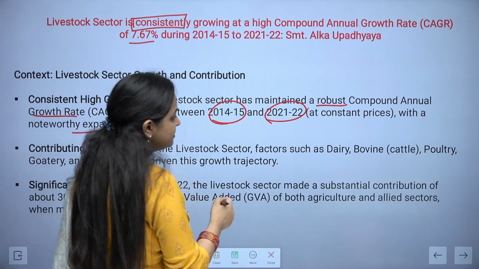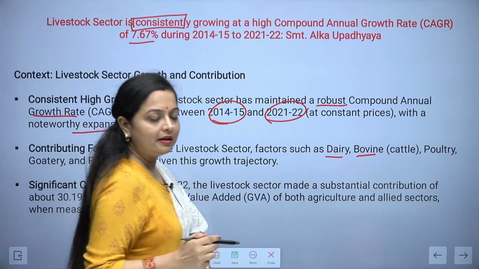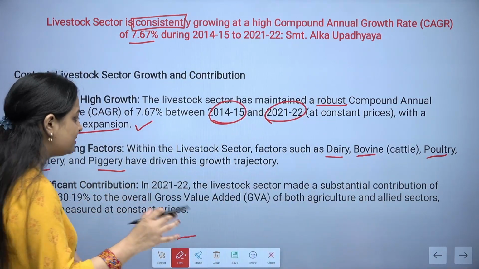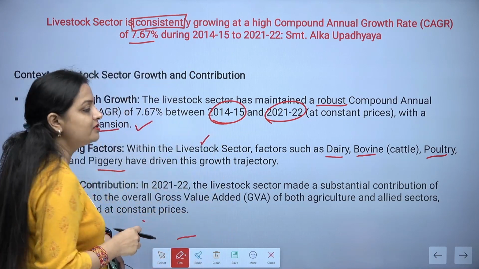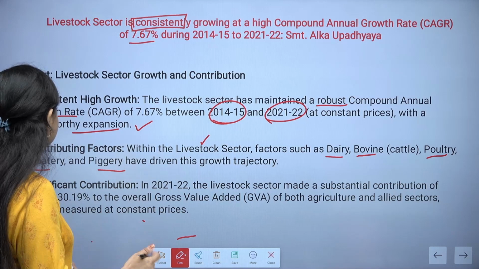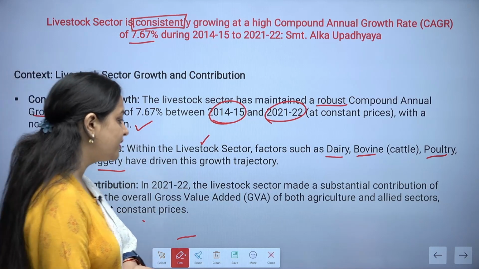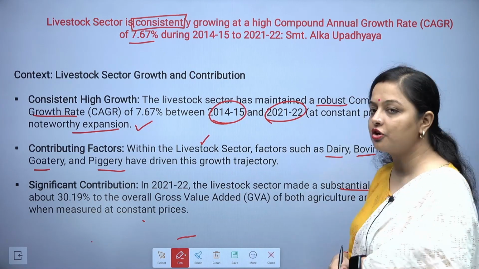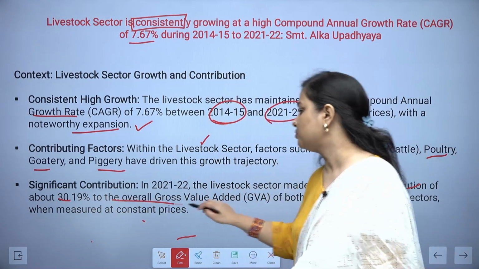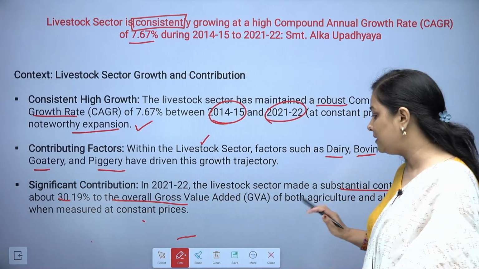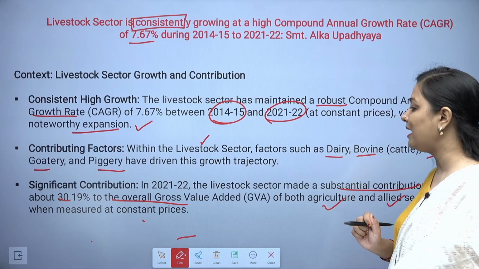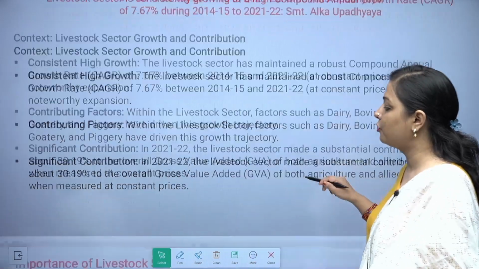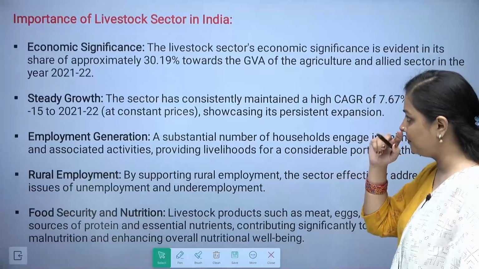The contributing factors are dairy, bovine, that is cattle, poultry, goatry and piggery. All these are reasons because of which the livestock sector has got a push. Next is the significant contribution. This is definitely a significant contribution, and it has made a sustainable contribution of about 30.19% to the overall gross value added of both agriculture and the allied sectors. That is the reason why this is a really important, significant thing that has happened.